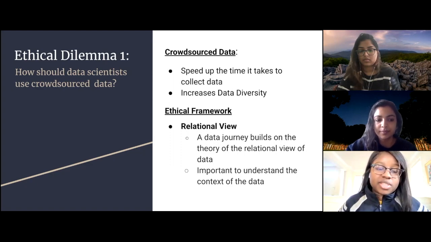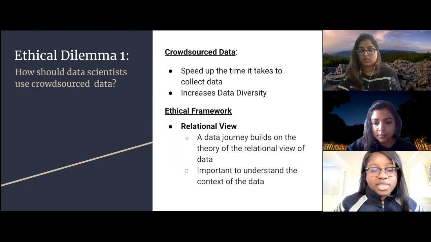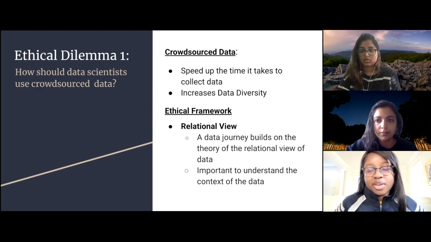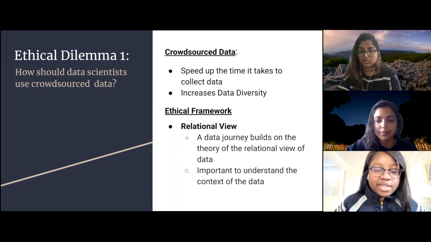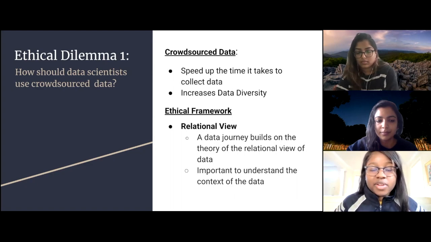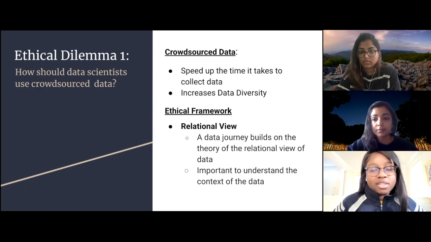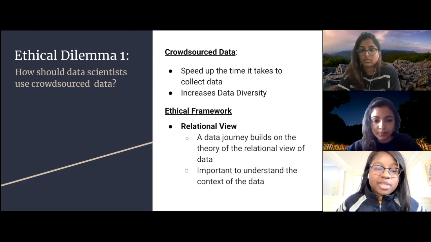When we originally chose to take on this project, we didn't fully take into account the negative aspects of the Washington Post data, such as it being narrow in its scope, and also it being crowdsourced and possibly not understanding the context of the data. So in turn, we ended up using that data set and took it as ground truth. We did minimal pre-processing on it and used it to create our visualizations and in turn facts about the data. That informed our narrative and also informed the narrative we projected to our stakeholders. So technically, under the relational view, our results were quite limited.